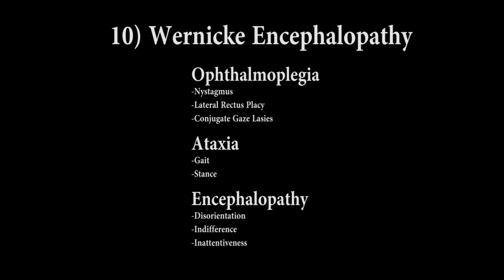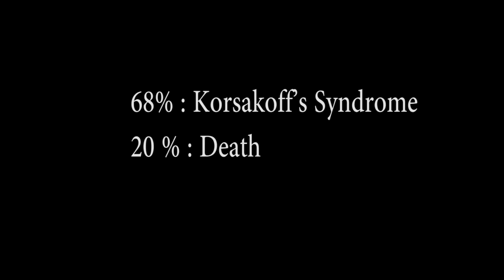Number 10. Wernicke encephalopathy. This is seen in one fifth of the population among alcoholics. It consists of 3 components which are ophthalmoplegia, ataxia and encephalopathy. Ophthalmoplegia restricts the movement of our eyes and can lead to nystagmus. Ataxia is the one which again helps us to maintain stability and movement of our body. Encephalopathy is the pathology of our brain. Wernicke encephalopathy is curable if it is treated at the right time, but if not, then there is a 68% chance that it may lead to Korsakoff syndrome and a 20% chance that we may even die.